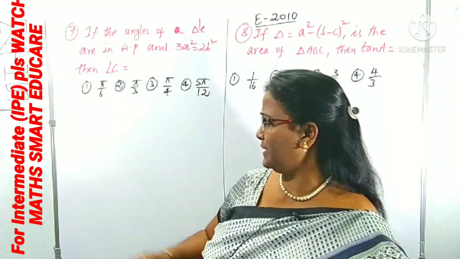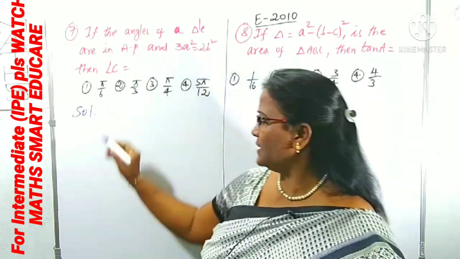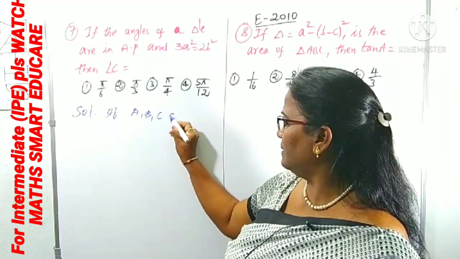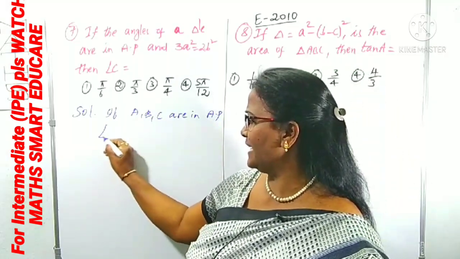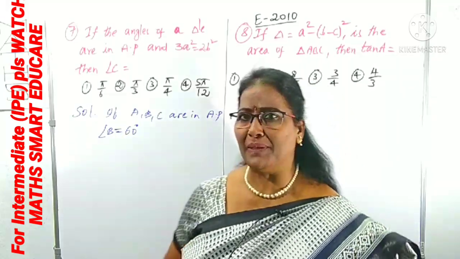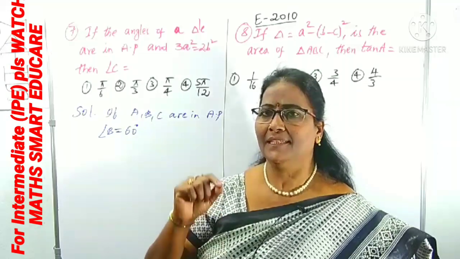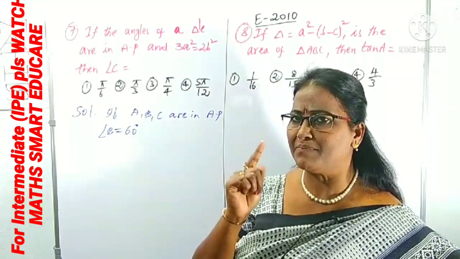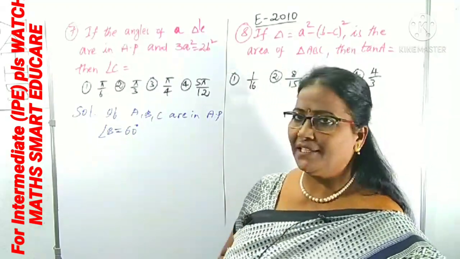First, you have to know one point here. If the angles A, B, C are in AP, meaning arithmetic progression, then immediately you can choose angle B as 60 degrees. This is one of the tips you have to remember. By using 2B is equal to A plus C, we can get it from that only. When the angles are in AP, angle B must be how much? 60 degrees. You have to know. This point is already clear: 60.